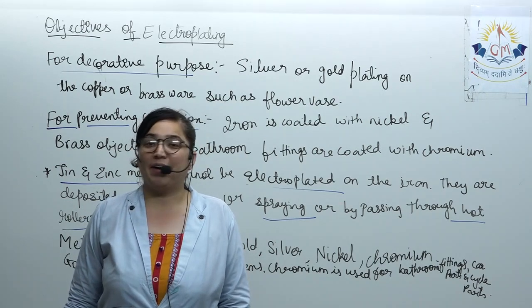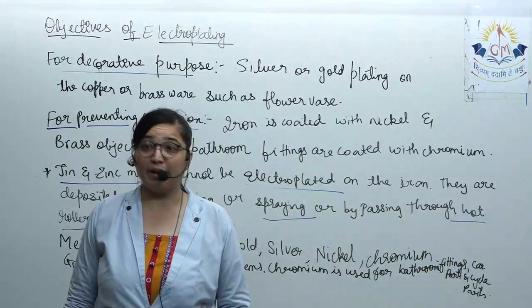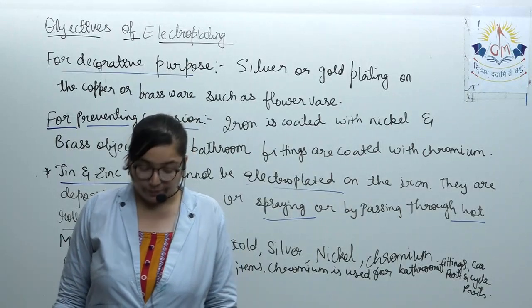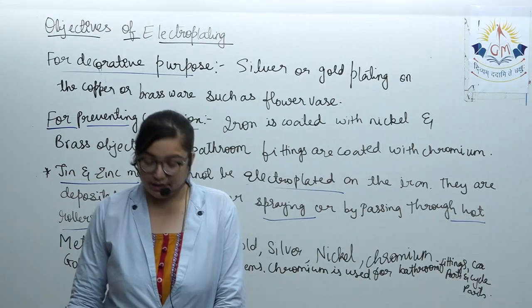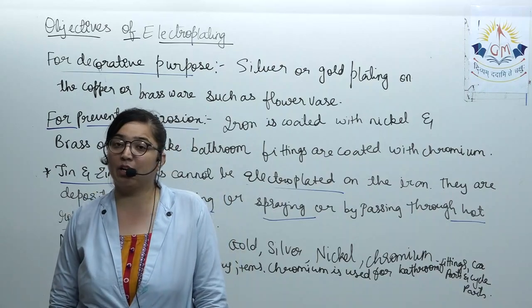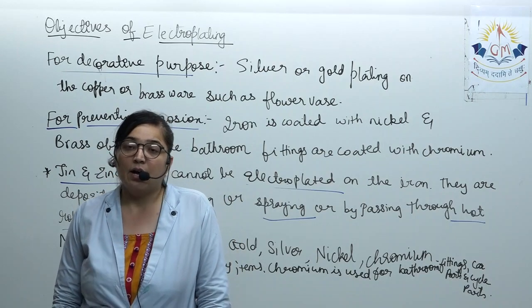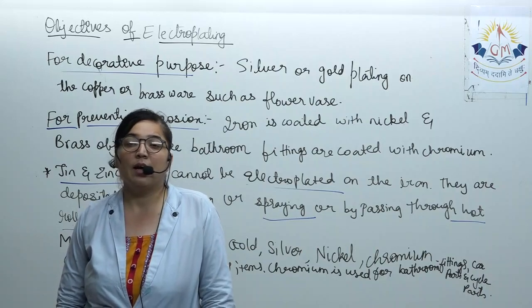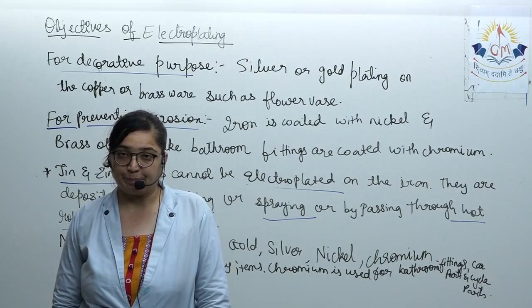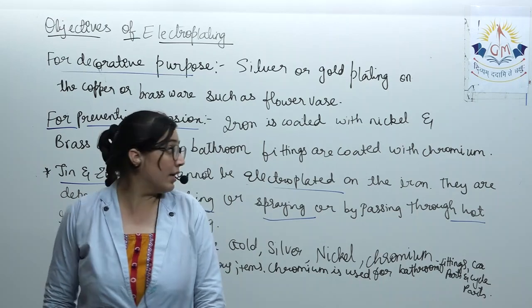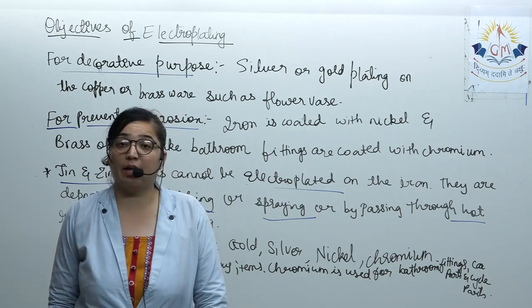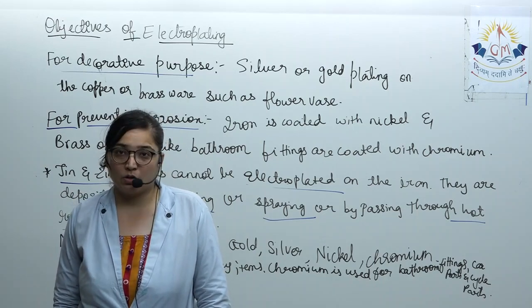Then for preventing corrosion on iron, they are generally protected by nickel, by doing the electroplating of nickel, and the bathroom fittings and all are electroplated by chromium. Tin and zinc coating cannot be done by electrolysis.